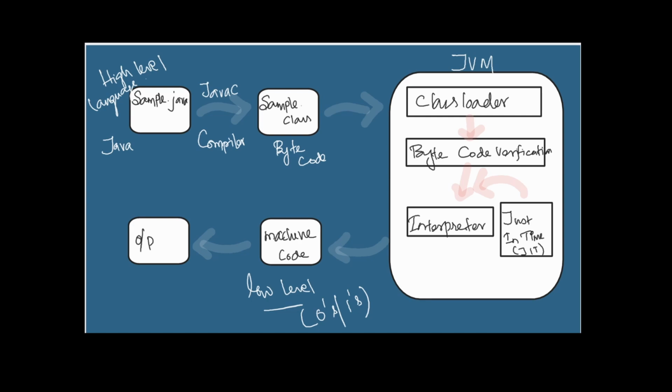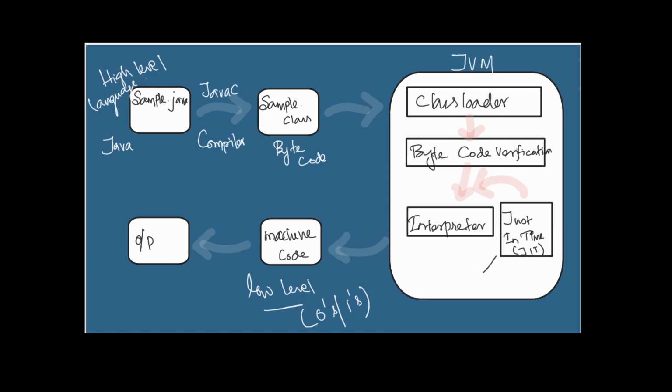The JIT will understand this, create a copy of certain code, and keep it ready. Whenever the same kind of instruction comes into place, instead of line by line interpretation, the just in time compiler will already have a set of code and give that same set of code to the interpreter. Then the interpreter can easily interpret it and produce the output. This is how we can eliminate the time taken and improve the performance. That's the reason we have a JIT in place.